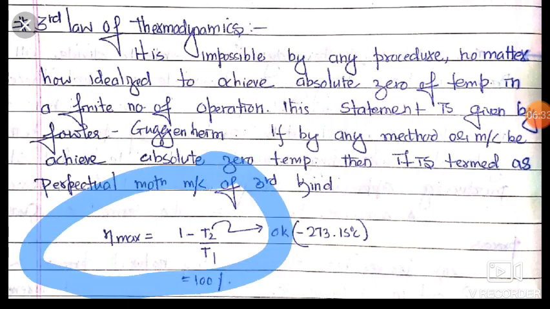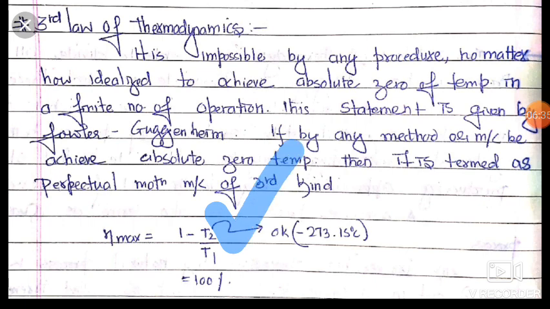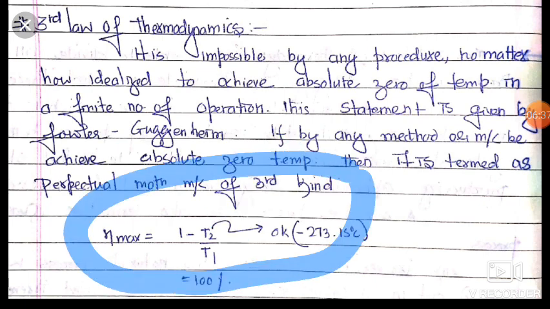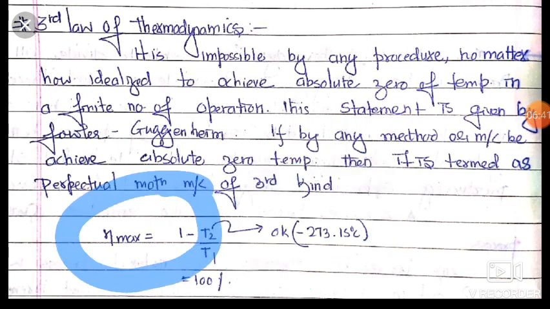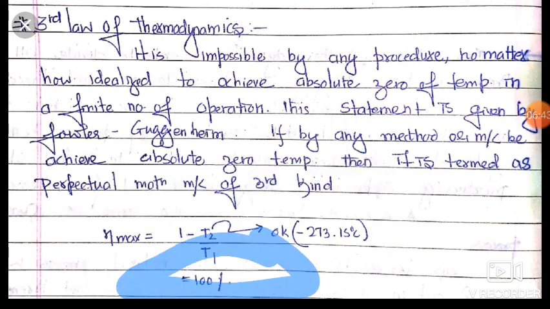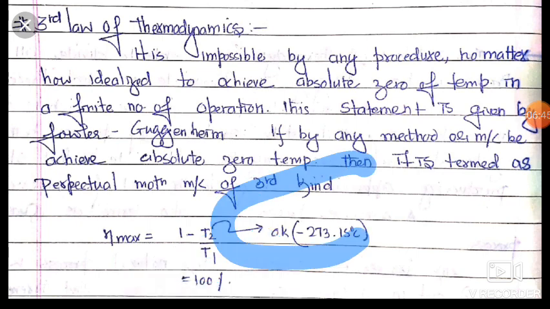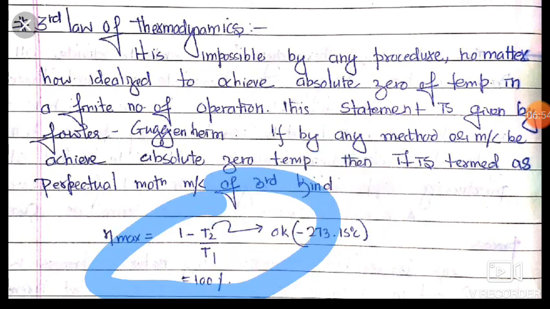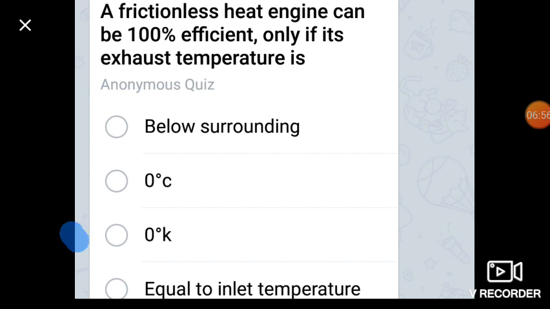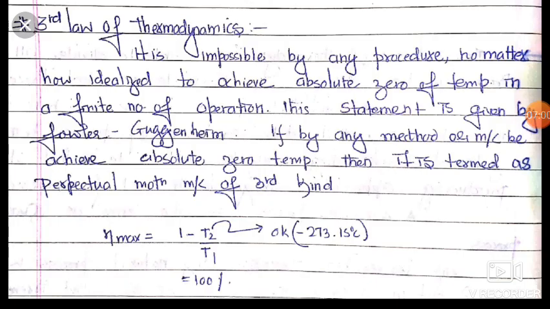This is the exhaust temperature. Friends, if this exhaust temperature attains 0 Kelvin, then the efficiency becomes 1, or 100%. So friends, if we achieve 0 Kelvin, or minus 273.15 degrees Celsius, then efficiency becomes 100%. So friends, the answer is 0 Kelvin. Okay my dear friends, and this is the third law of thermodynamics.